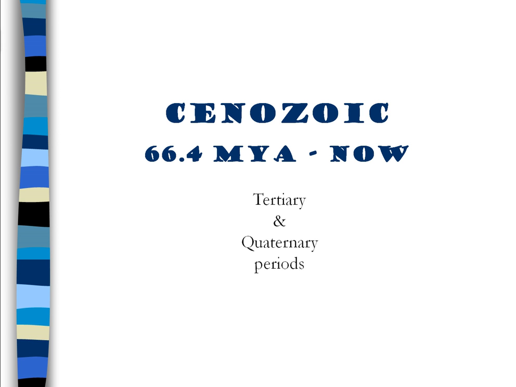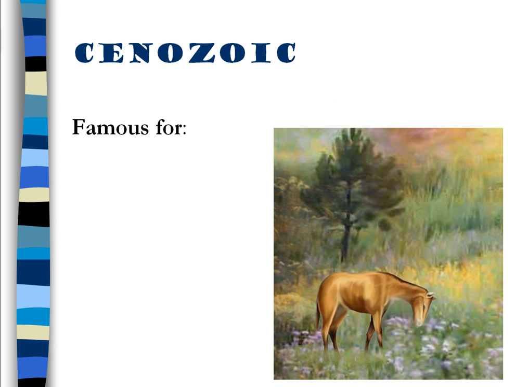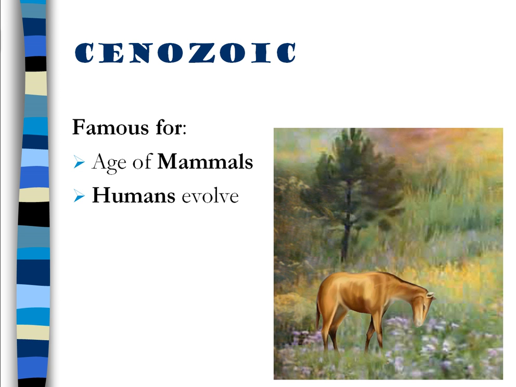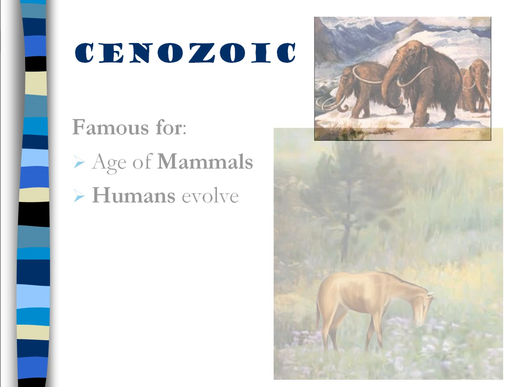After the extinction came the Cenozoic. Cenozoic means young life. This is famous for being the age of mammals. Without the large dinosaurs to contend with, mammals could grow and evolve to fill in the niches of the ecosystems that were remaining. Humans also evolve.